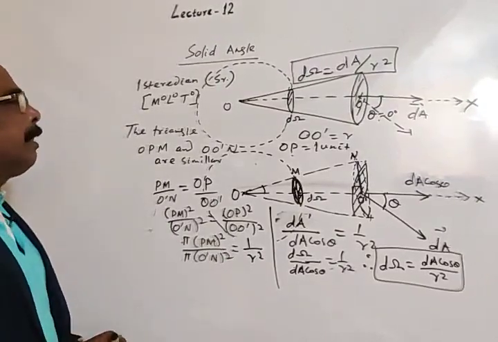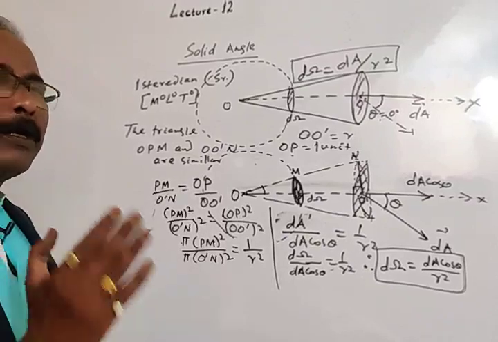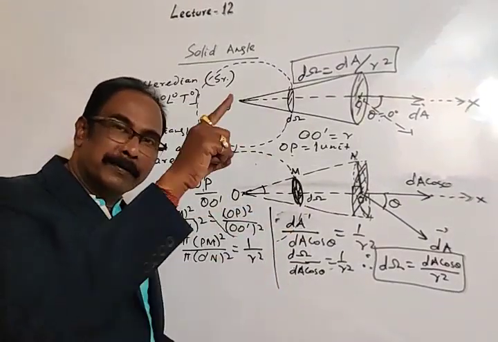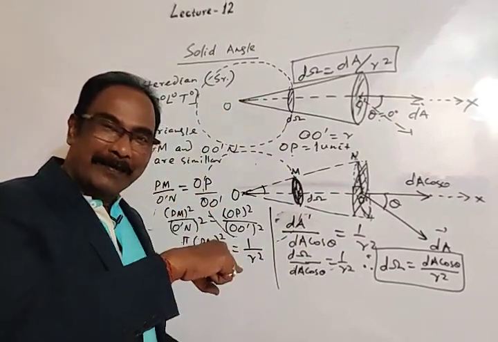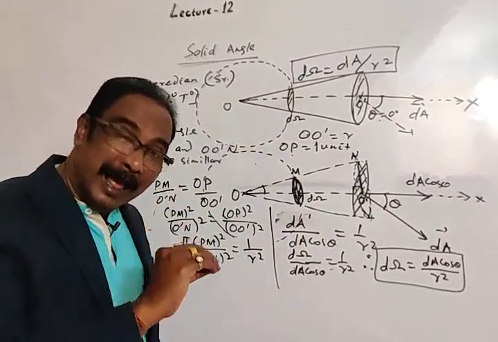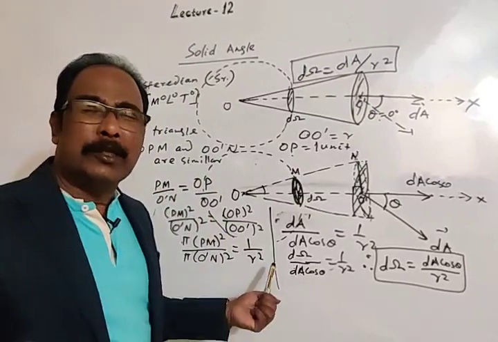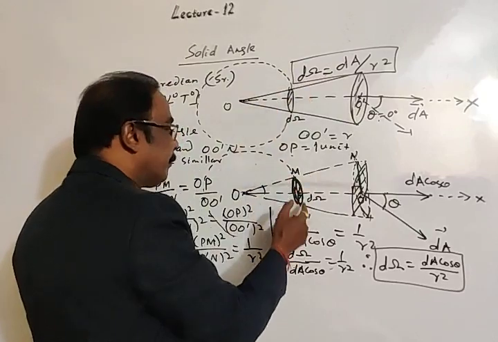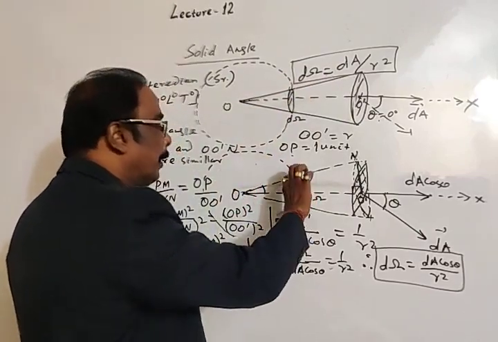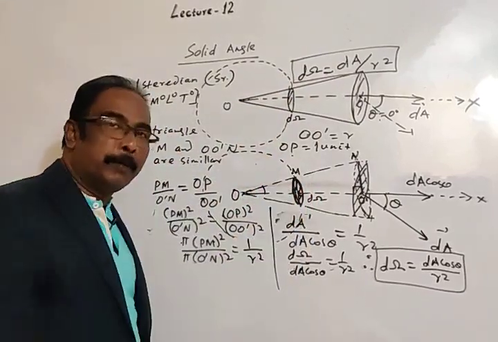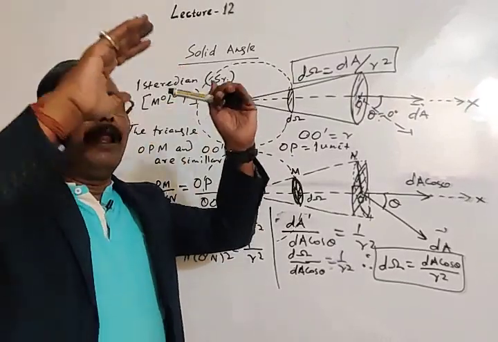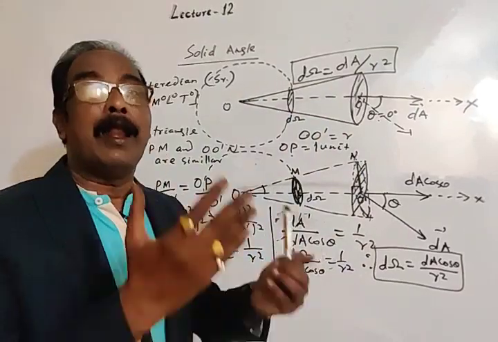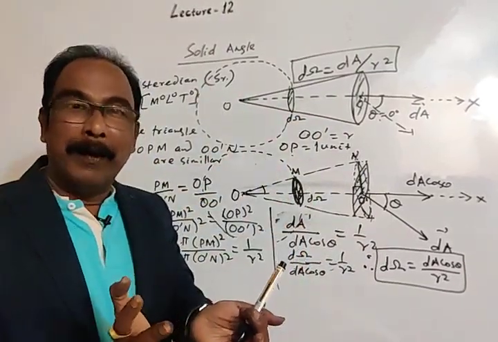Okay, this is the fundamental of solid angle. But as we have discussed, a total circle will subtend an angle of 2 pi, that is plane angle. But here, this is the imaginary sphere where d omega is a small part of the sphere. Then a complete surface will subtend an angle 4 pi about the center.